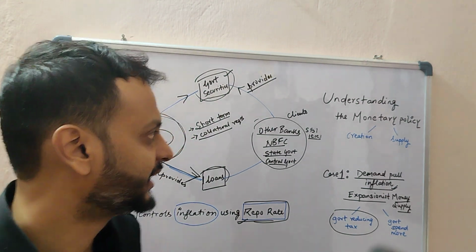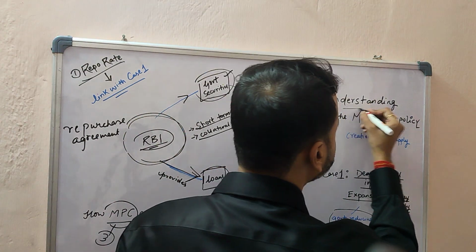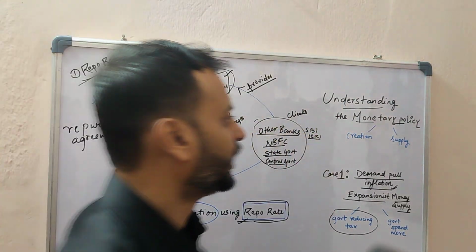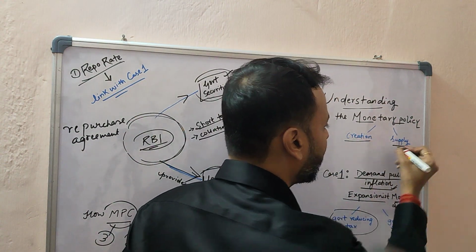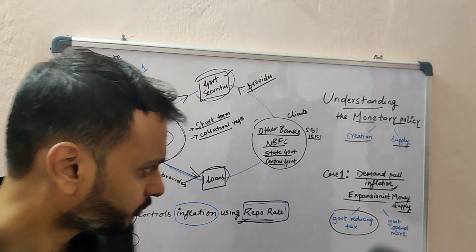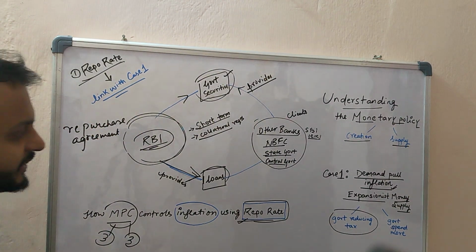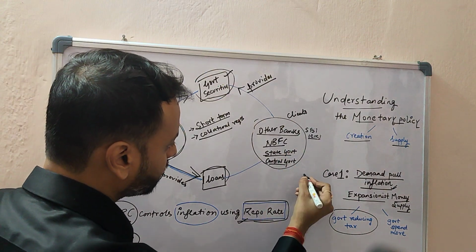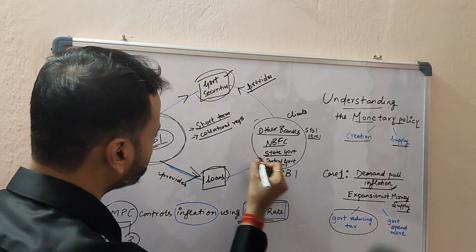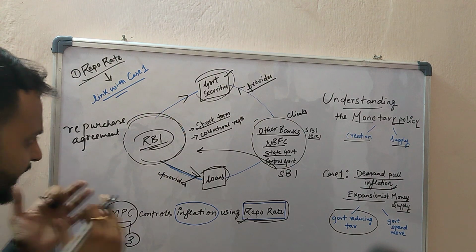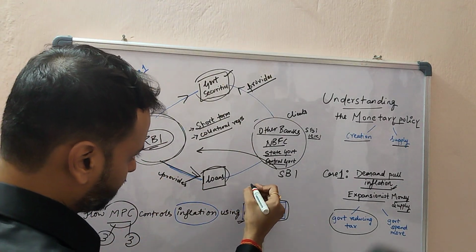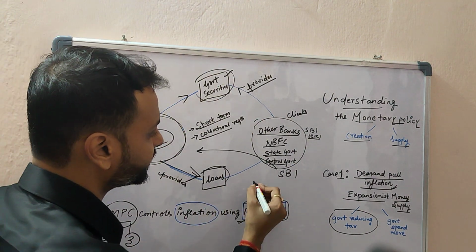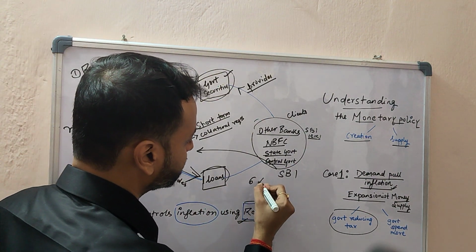We have to understand that by understanding the monetary policy, how this monetary policy also helps in creation of money and supply of money. So now we will understand how this is happening. Suppose SBI goes to RBI and asks for money. And suppose RBI gives a certain amount of money to SBI at an interest rate of, suppose, 6%.